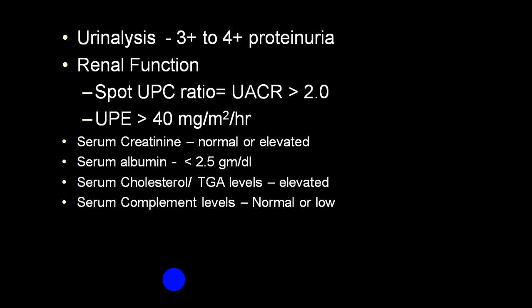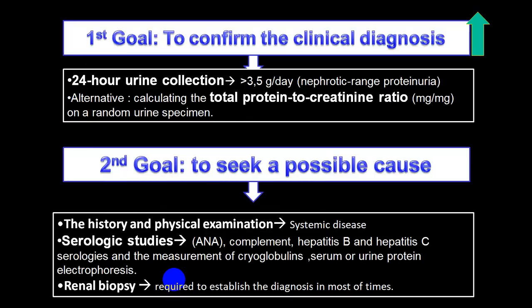So urine showing 3 to 4 plus albumin, urine albumin creatinine ratio more than 2, and urine protein excretion more than 40 milligram per square meter per hour, which is approximately 3.5 gram per day, is a typical finding. Creatinine may be normal or elevated. Albumin is less than 2.5 gram. Cholesterol is elevated, triglycerides are elevated, and complement level is usually low.